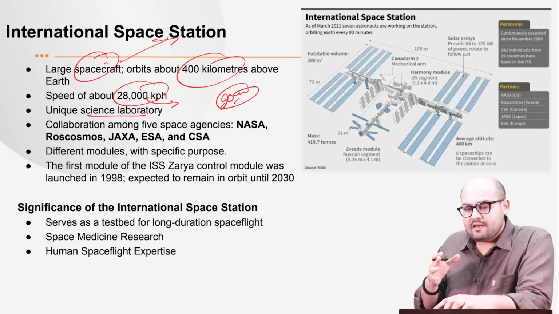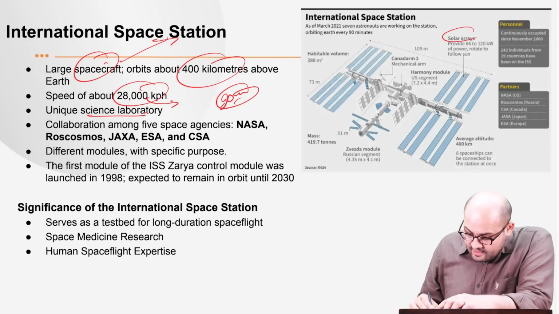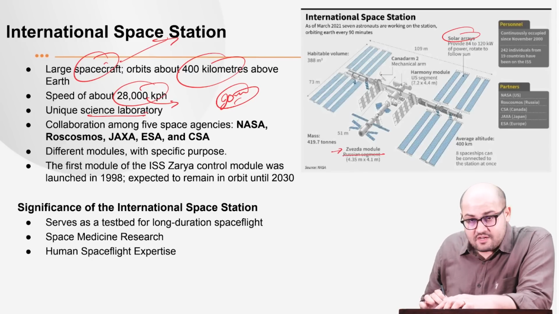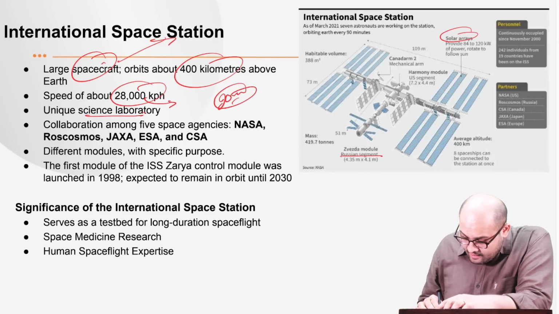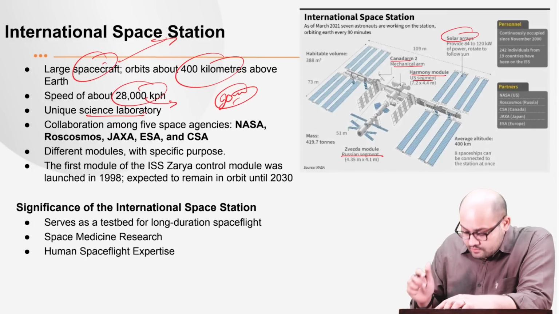Now, what you need to keep in mind is you have a pictorial representation, a diagram. So you can just see that there are different solar arrays, and there are different modules. You can see there is one particular module which is a Russian segment, in this image, right? Then you have got the other segments, for example, the Harmony module or the US segment. So you have got different segments, different modules.